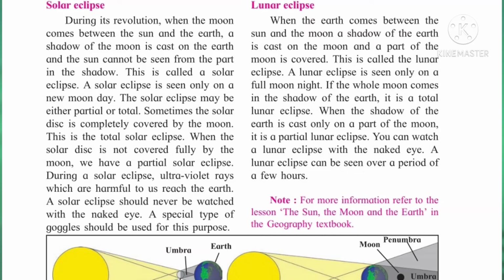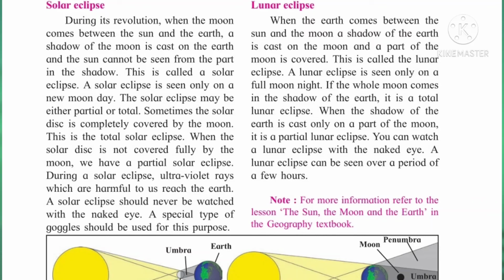A lunar eclipse is seen only on a full moon night. Full moon night means Purnima, when in the sky there is a full moon. If the whole moon comes in the shadow of the earth, it is called a total lunar eclipse.